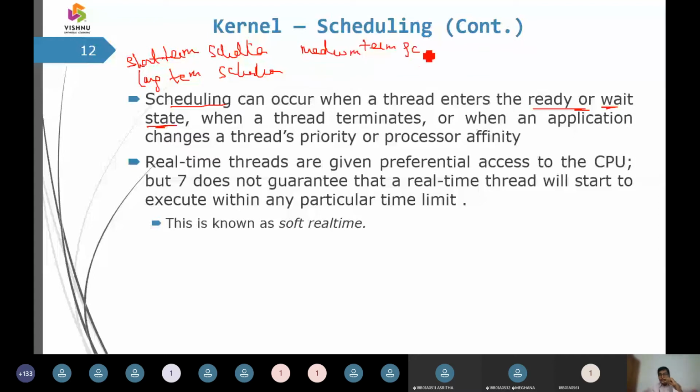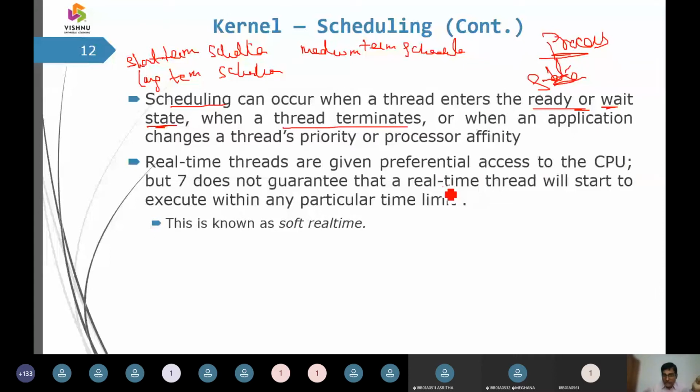Using these schedulers, we have these process states: ready, wait, and terminate. So these are called process states. Using these process states, the scheduling is going to be applied.